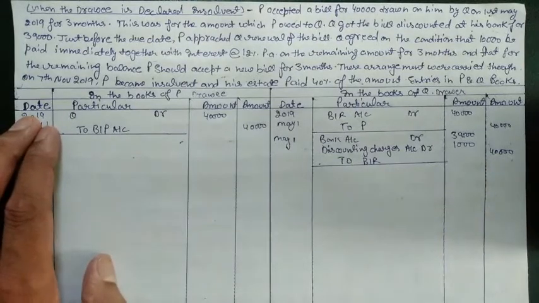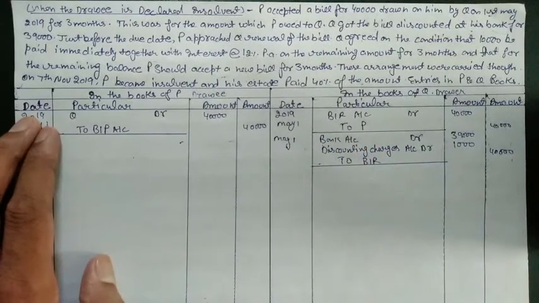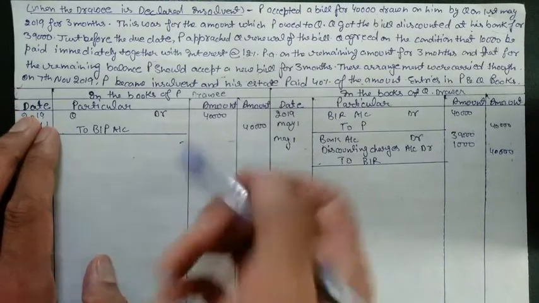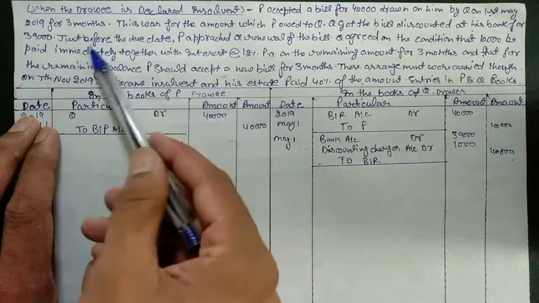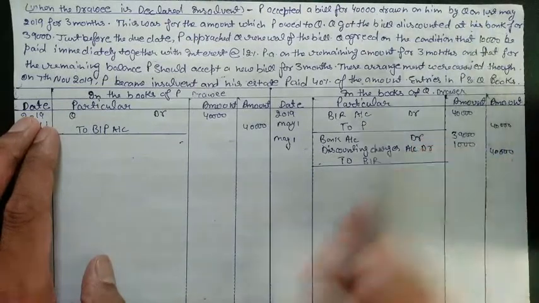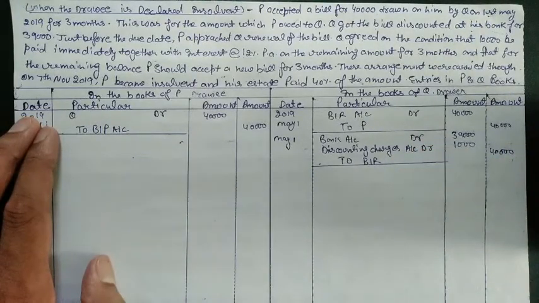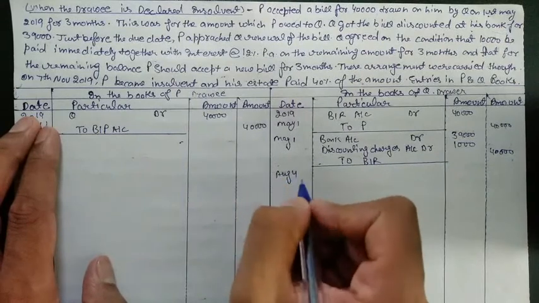Now after that, P approached Q for renewal of a bill. For the renewal of a bill, we first need to cancel our old bill, and P approached Q for renewal just before the due date. So we will first find the due date. The bill was drawn on 1st of May. The due date will be 1st June, 1st July, 1st August, and add 3 more days, that is 4th of August.